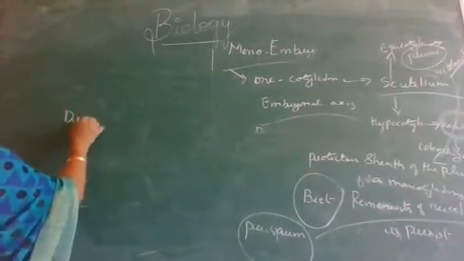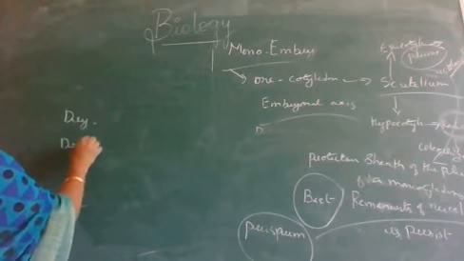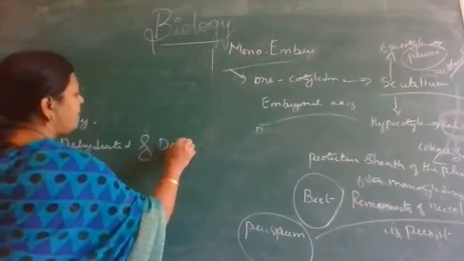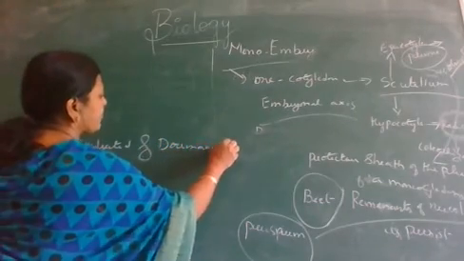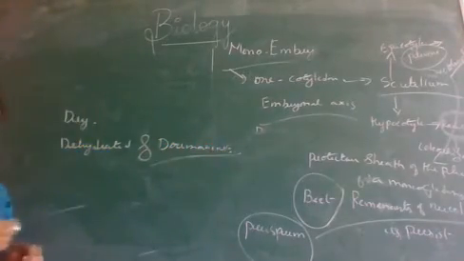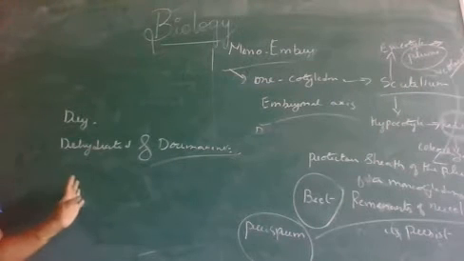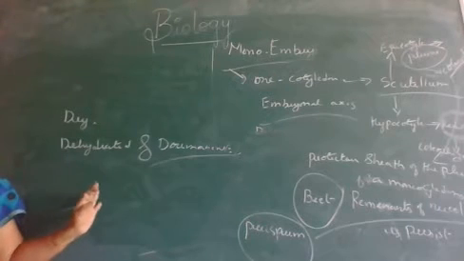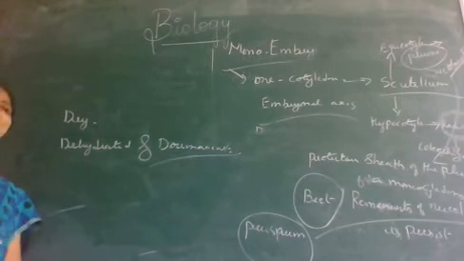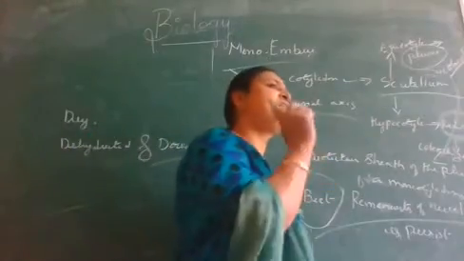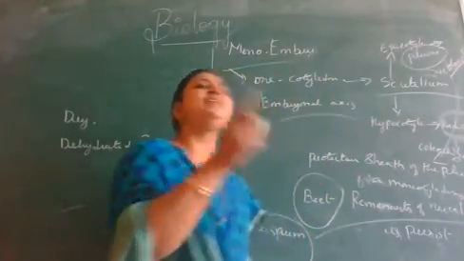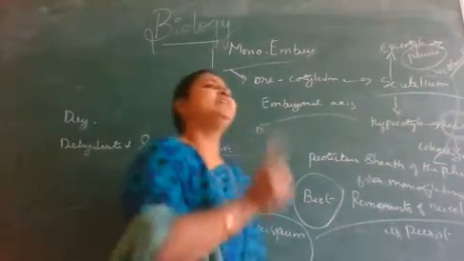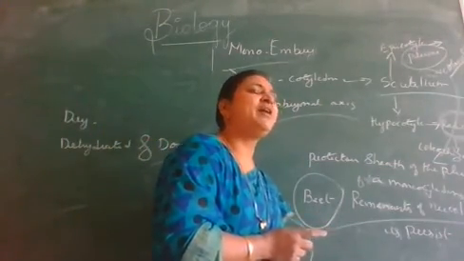Dry, that is dehydrated and in a dormant condition. It is a crucial period for seed storage. When the seed is in a dehydrated as well as dormancy state, it is very crucial for what? Seed storage.